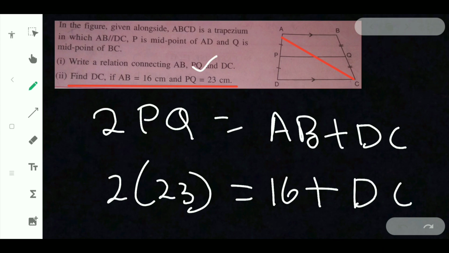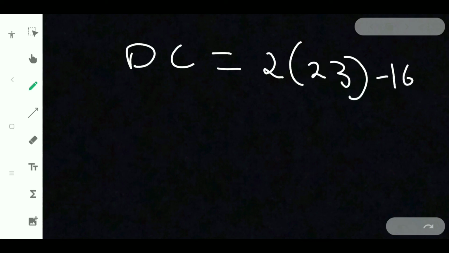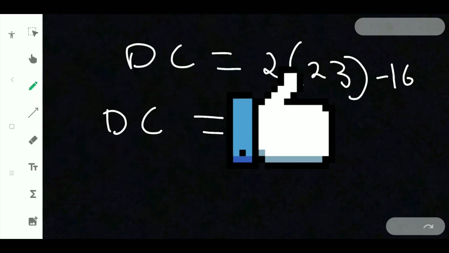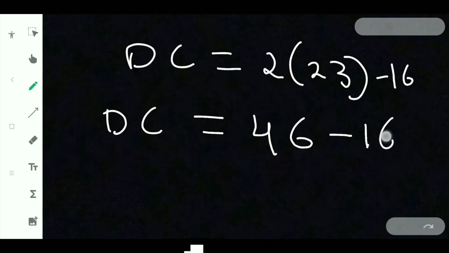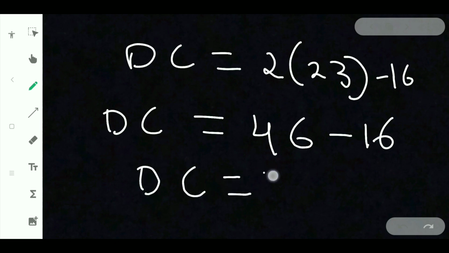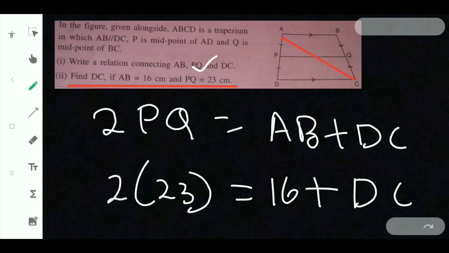So 2 into 23 minus 16 is equal to DC. 46 minus 16, so DC will be equal to 30 centimeter. That's all we have proved.